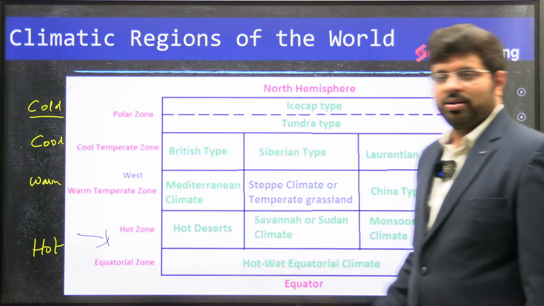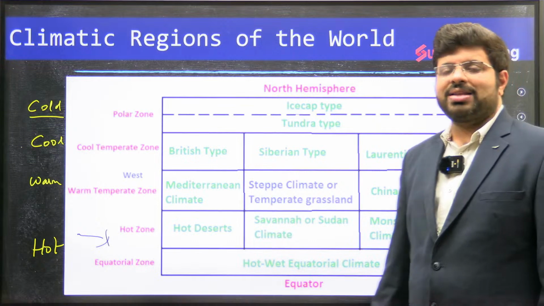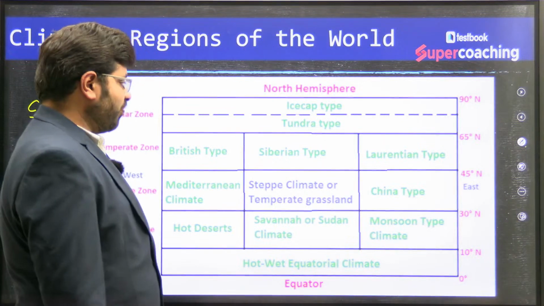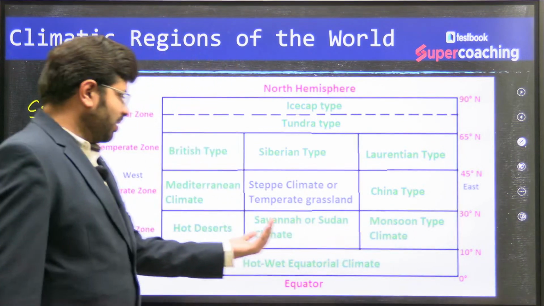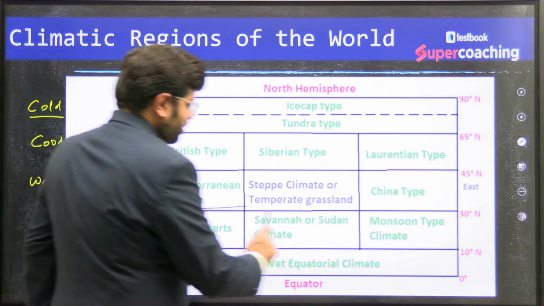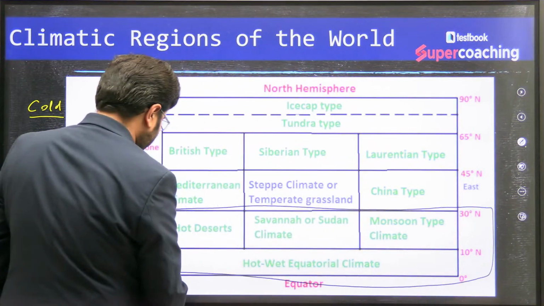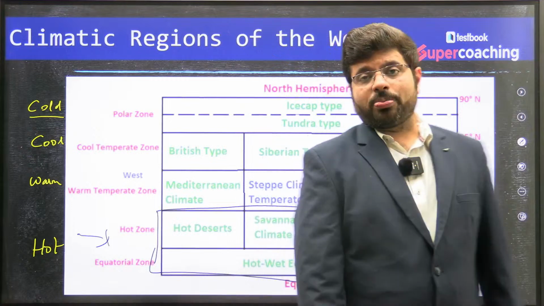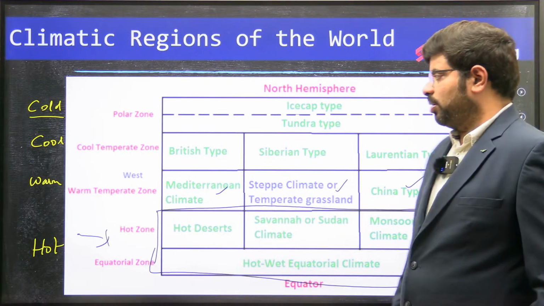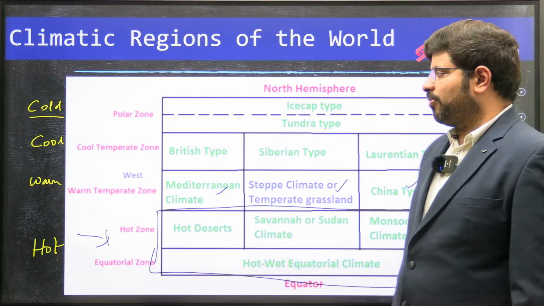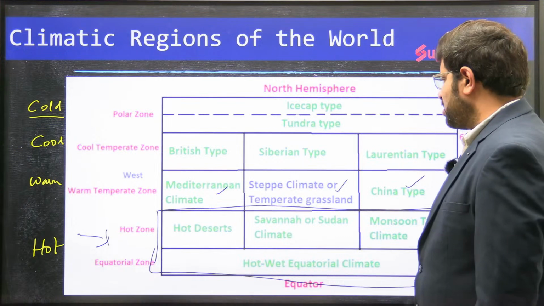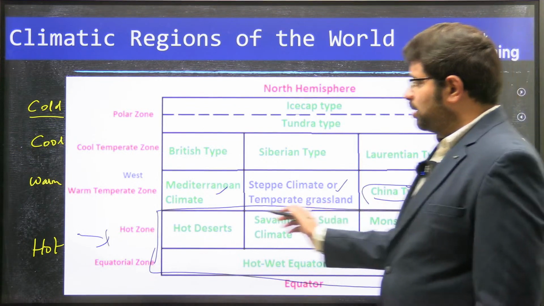The moment you go beyond the equator, say at least around 5 to 10 degrees north, then you will find the difference. One such difference is the monsoonal type, the savanna type, and the desert type. This is what you call the tropical part. Beyond the tropical part, you will have the Mediterranean climate, the steppe climate, or the China type of climate. This is a warm temperate zone.